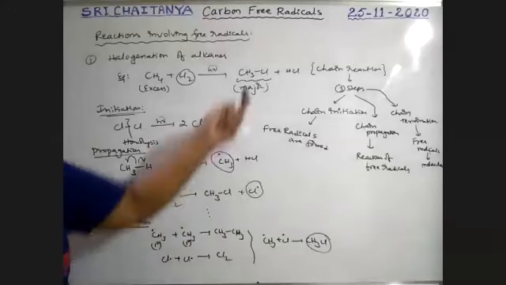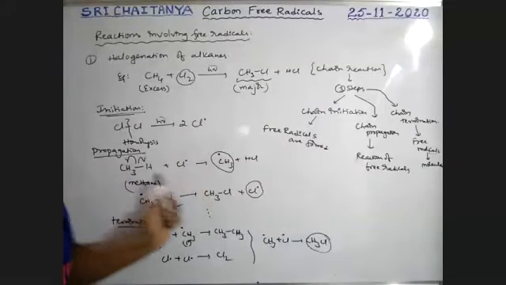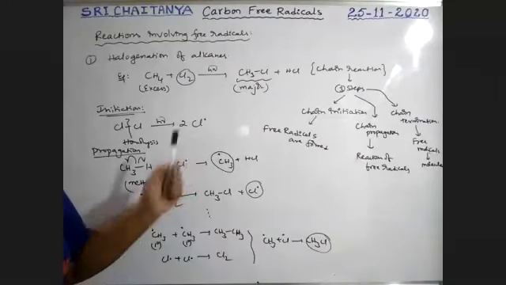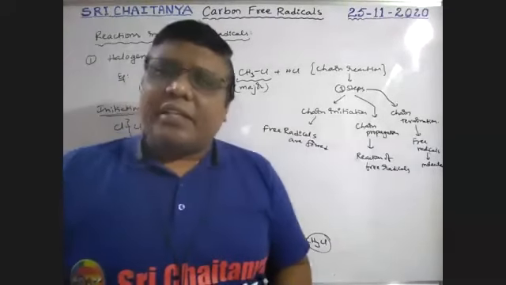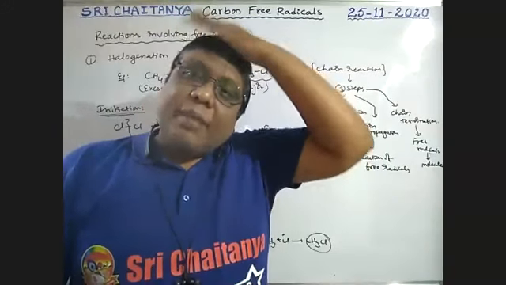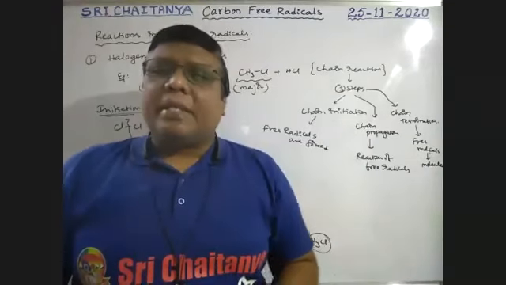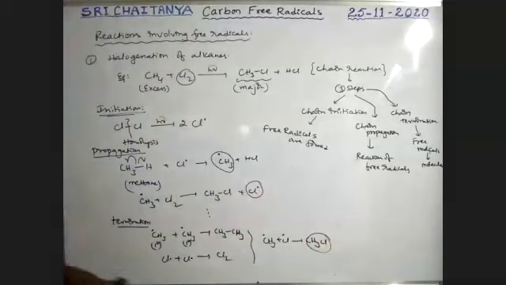So boys, in this mechanism, in this reaction, free radical generation, free radical continuation, and free radical closing take place. That is chain initiation, chain propagation, chain termination, all with free radicals. Halogenation of alkanes in the presence of sunlight is the best example for free radical reactions. Next, some more reactions.